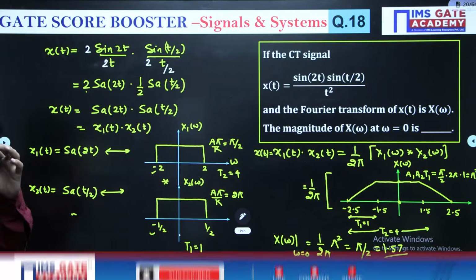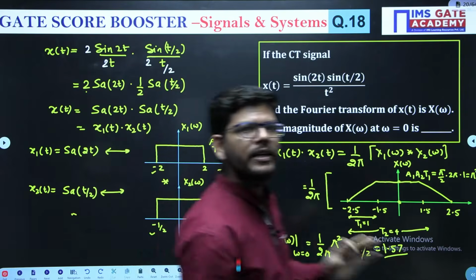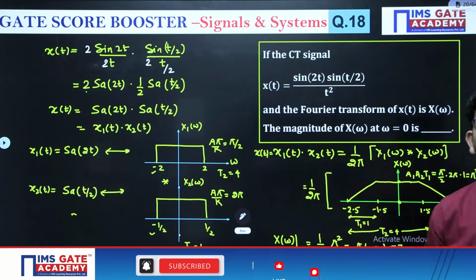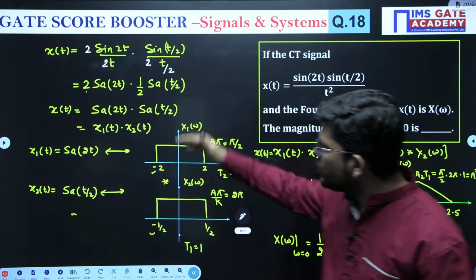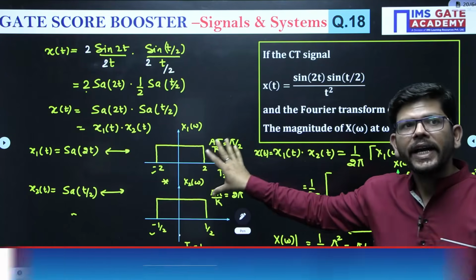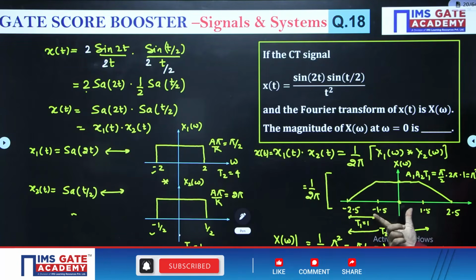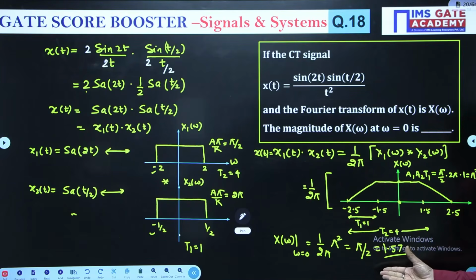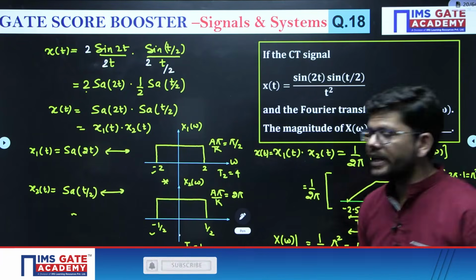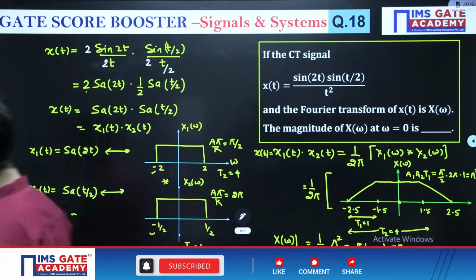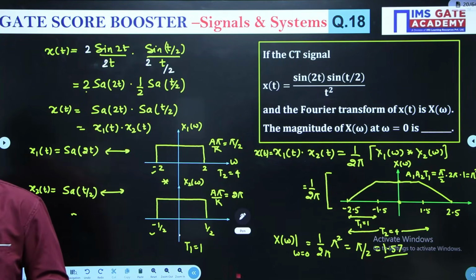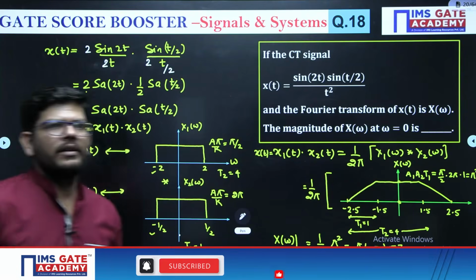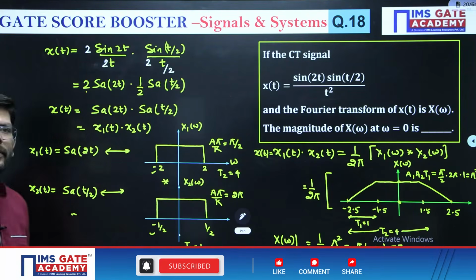See, this was a very important and very good question where you have utilized the concept that multiplication in the time domain is convolution in the frequency domain. Then convolution of two rectangular pulses is a trapezoidal pulse, and this is how you will get that trapezoidal pulse. And finally, what is the value at omega equal to 0? This is a very good question which can become part of the GATE exam, guys, at any time. I hope you have understood.